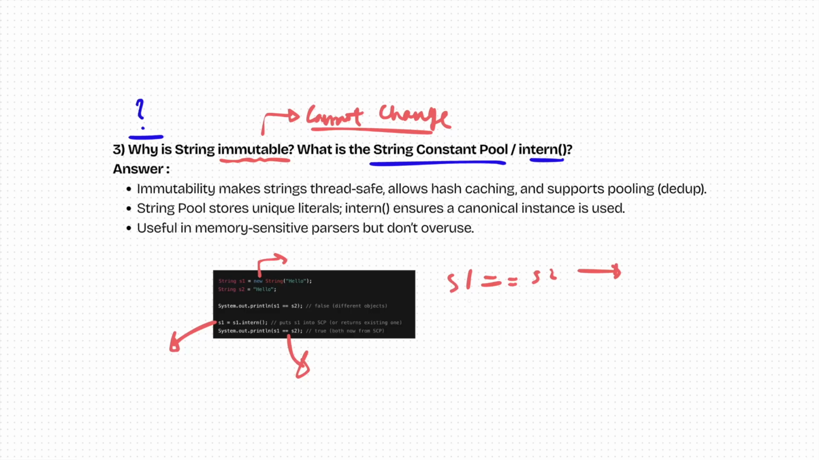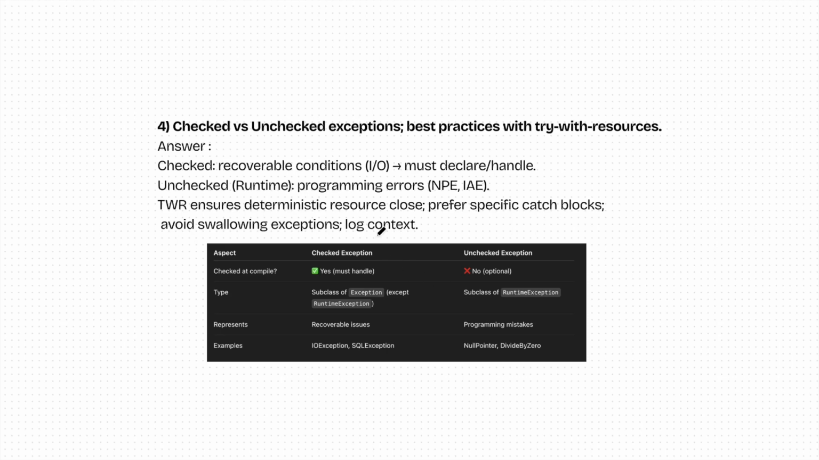All right, with this we have understood our third question as well, and we will move to the fourth one right now. This fourth question tells us that we have to explain checked and unchecked exceptions. All right, and what are the best practices with try-with-resources. This is a very common interview question also, and it has been asked in Amazon as well, that you have to explain the two types of exceptions, which are checked and unchecked exceptions.